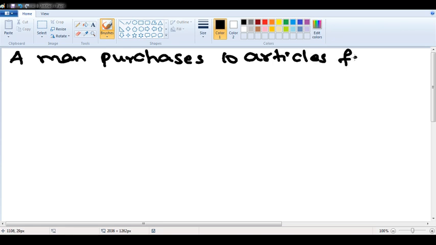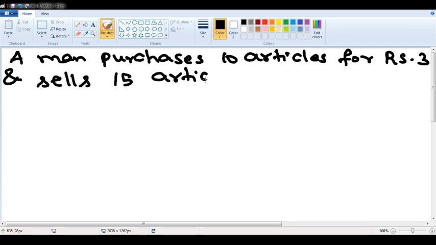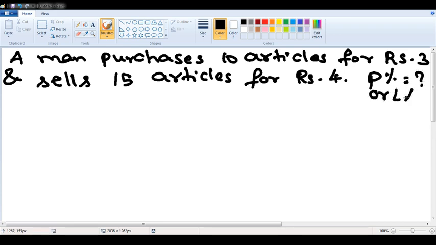A man purchases 10 articles for 3 rupees and sells 15 articles for 4 rupees. I need to find the profit or loss percentage. Listen to this carefully, sir. Very, very easy way of solving.